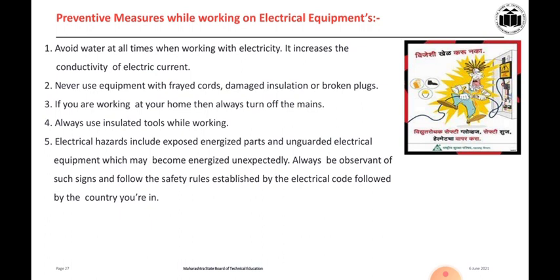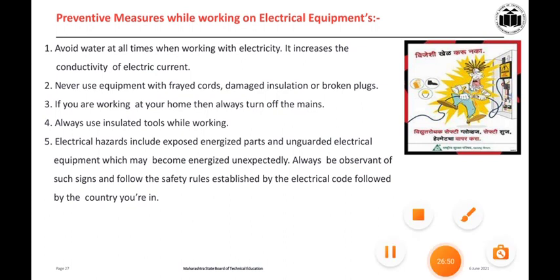Then preventive measures while working on electrical equipment: avoid water contact, use aprons, and avoid wearing rings and necklaces, so that we can prevent direct contact with electrical appliances.